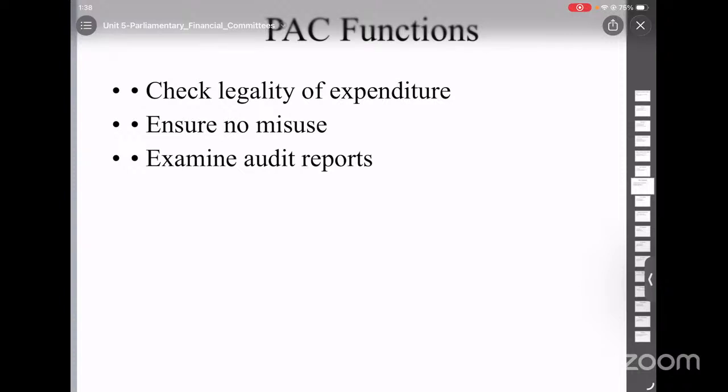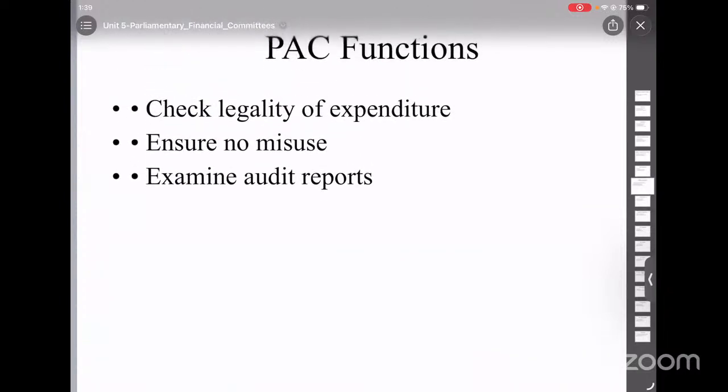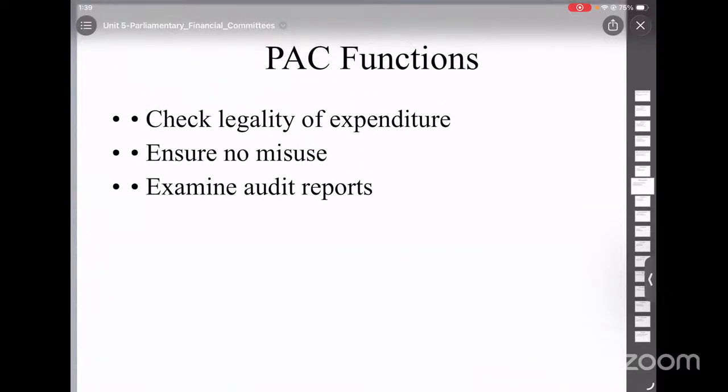The main function of Public Accounts Committee is that it checks how money is spent. It examines government accounts, financial accounts, and the audit report by CAG. The Public Accounts Committee also ensures that there is no misuse and no corruption, and that the expenditure follows the rules.